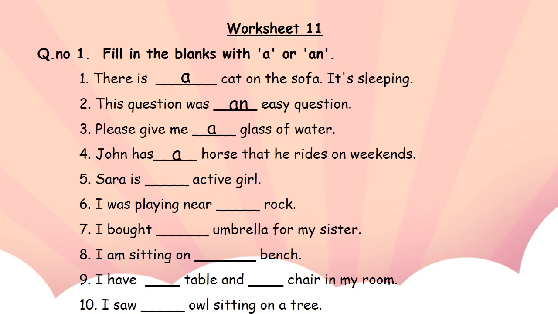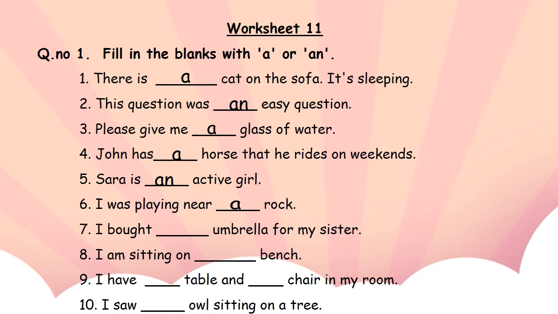Fifth blank is Sarah is dash active girl. Your answer is Sarah is an active girl. Sixth blank is I was playing near dash rock. I was playing near a rock.